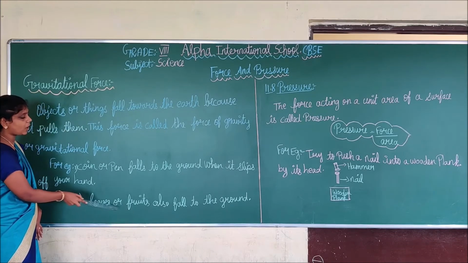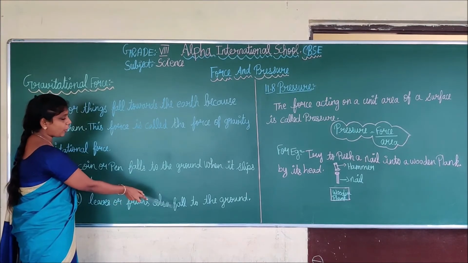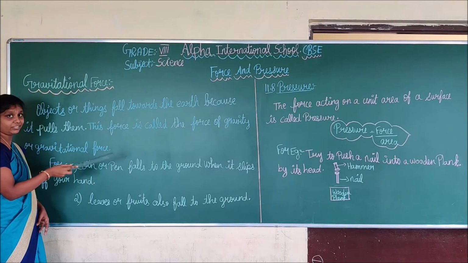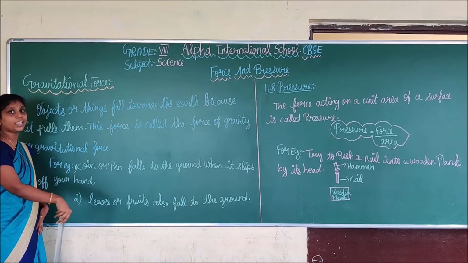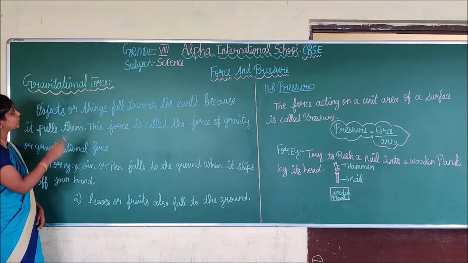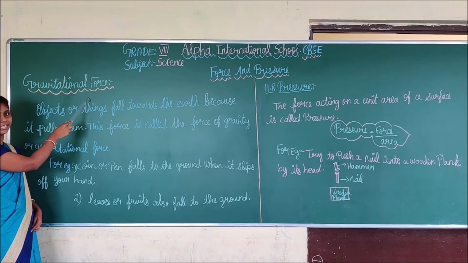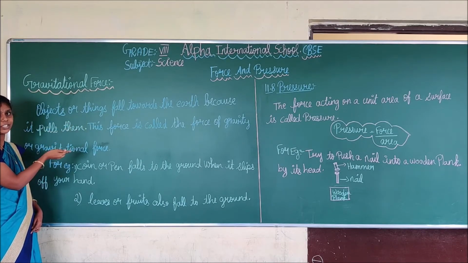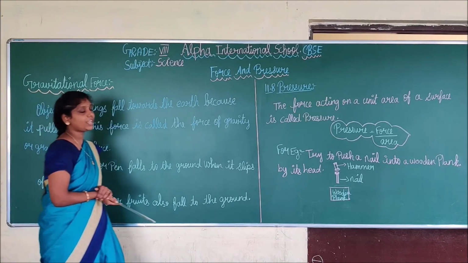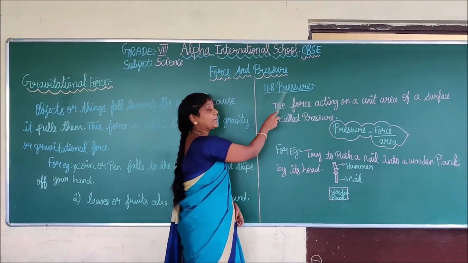Next, leaves or fruits also fall to the ground. The leaves and fruits from the tree fall towards the ground because of gravitational force. Do you understand, students? That is gravitational force and its examples. Very good.